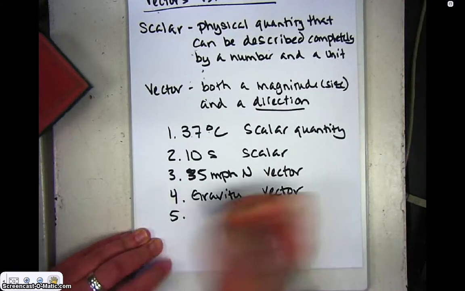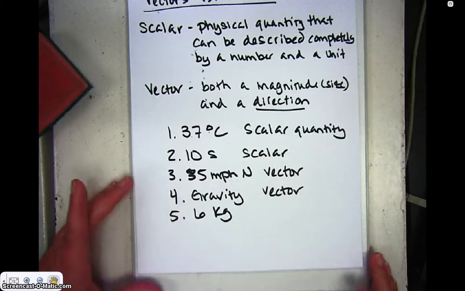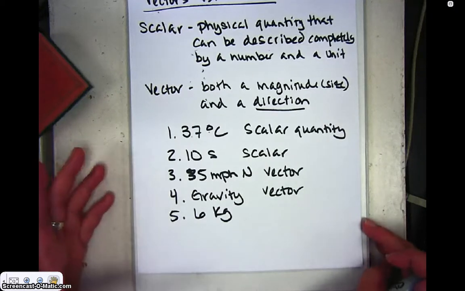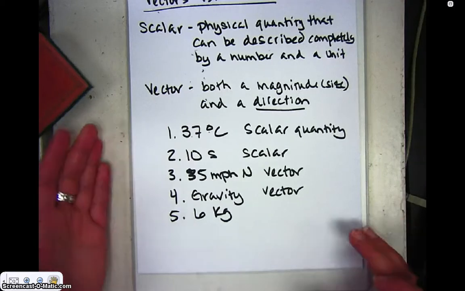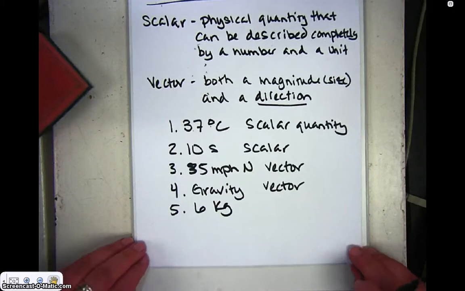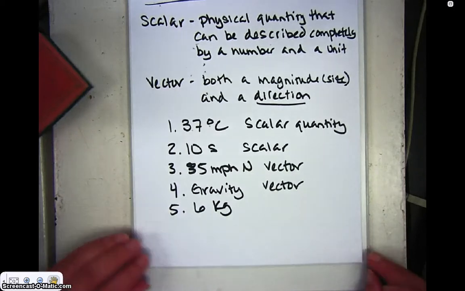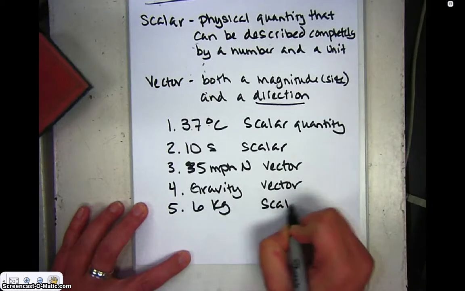Number 5. About 6 kilograms. Well, kilograms does not have a direction. It's a mass. It's different than if we were to say weight of something, because weight does have a direction because it's a result of gravity. But a mass does not have a direction, so this would be a scalar.